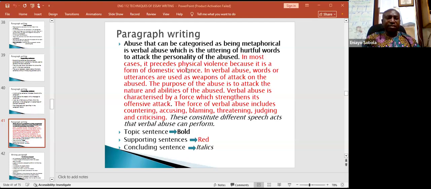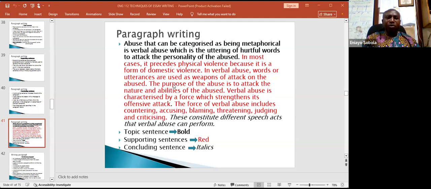In most cases, it precedes physical violence because it is a form of domestic violence. In verbal abuse, words or utterances are used as weapons of attack on the abused.